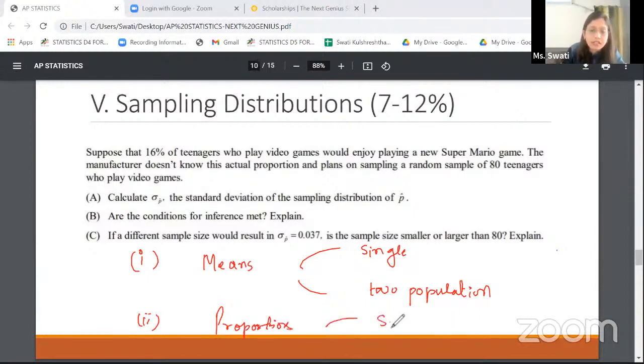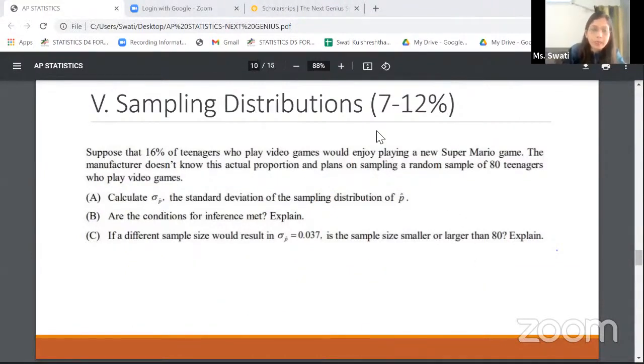So again, the same idea, single versus two populations. When does a sampling distribution of proportion happen to be normal? What are the assumptions? And what are the properties of the sampling distribution? I should know them fairly well.